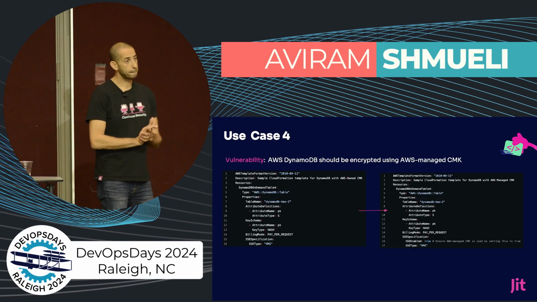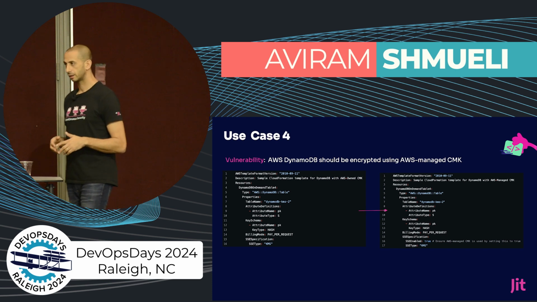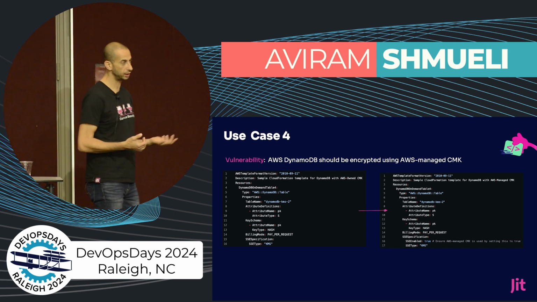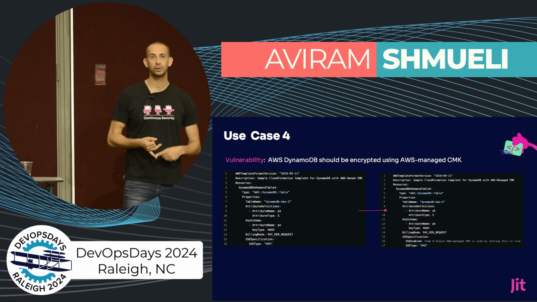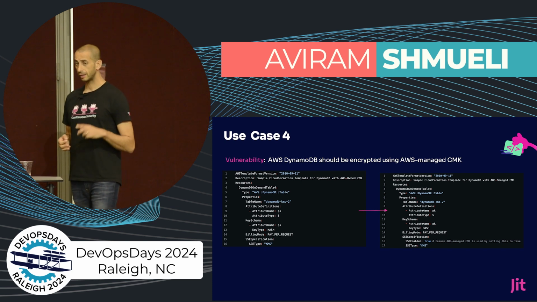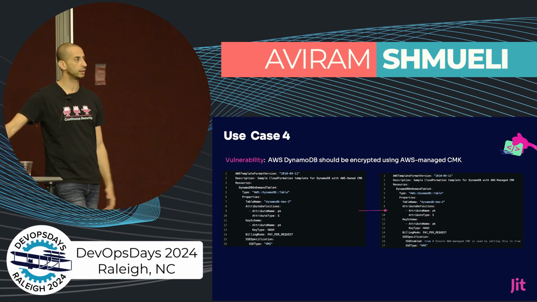Okay, so my takeaway. We believe that infrastructure as code scanners are amazing, and they can identify gaps in infrastructure as code. They will detect compliance issues, misconfigurations, security issues. And the tools that we have today out there in the market and the open source are great.